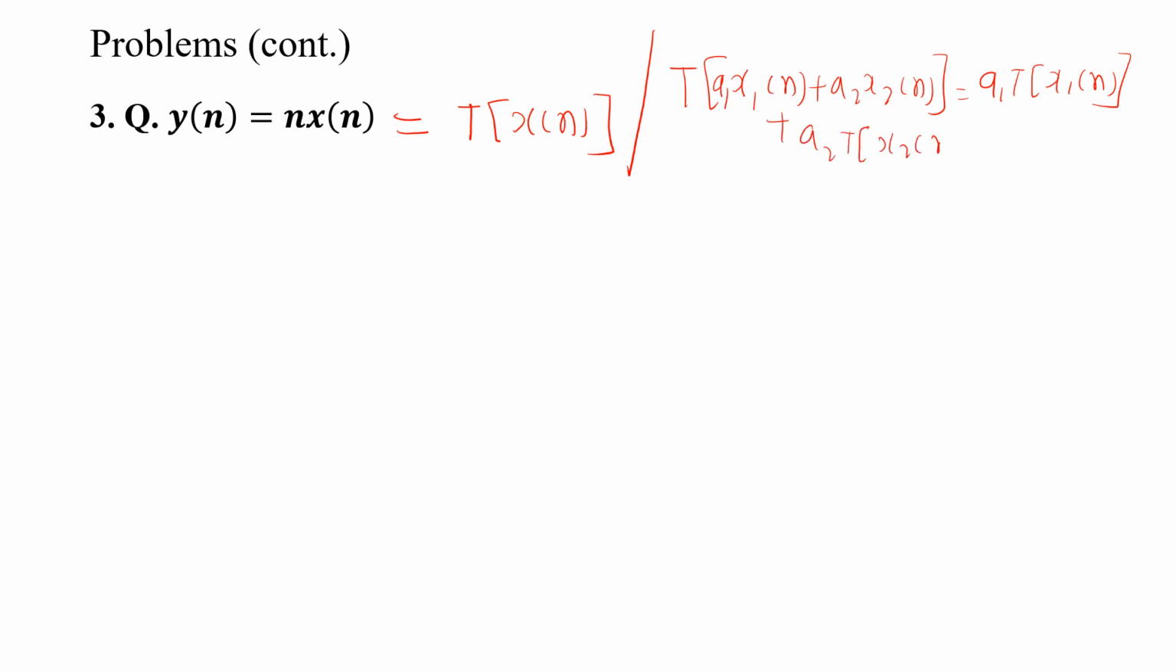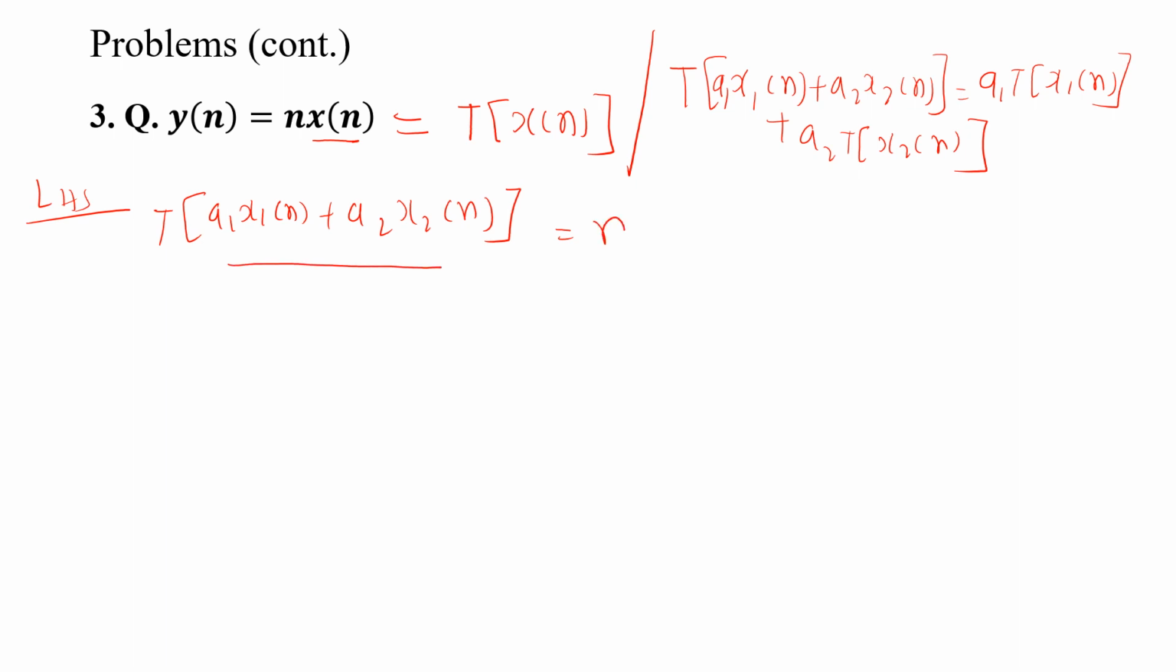If it obeys, then that is linear, otherwise non-linear. So now LHS I will go. T of a1 x1 of n plus a2 x2 of n is equal to how much? In place of x of n, I have to put this one. So n into a1 x1 of n plus a2 x2 of n.